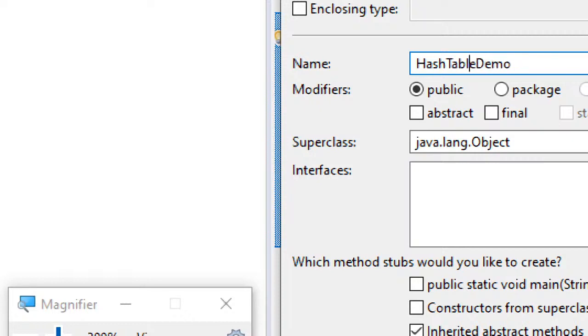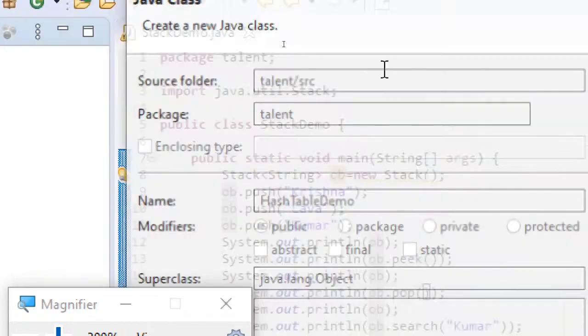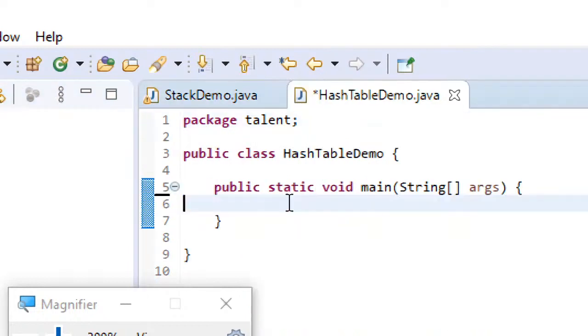Hash table is extended from dictionary, and it implements map interface.